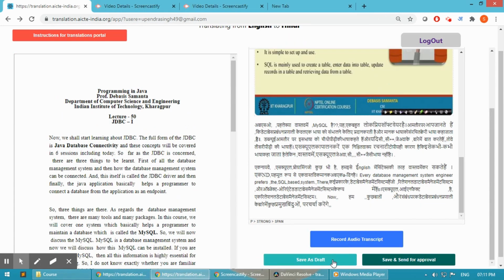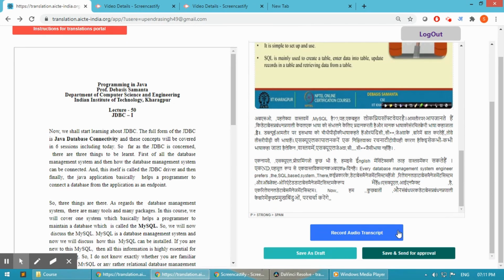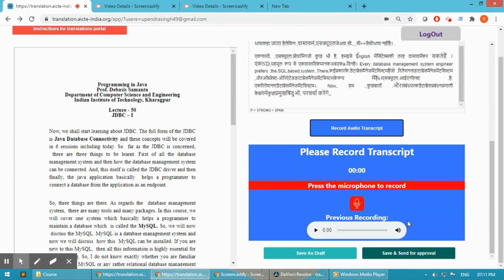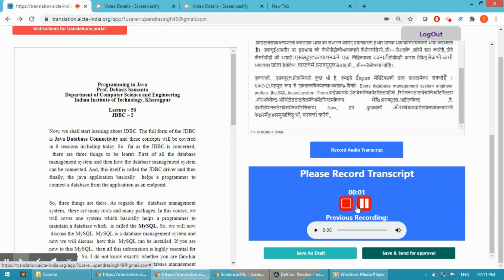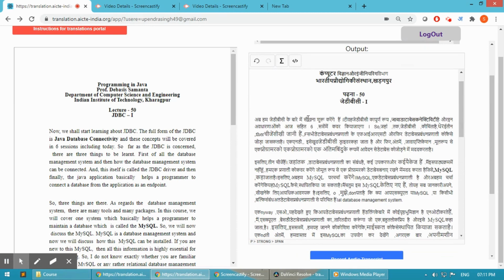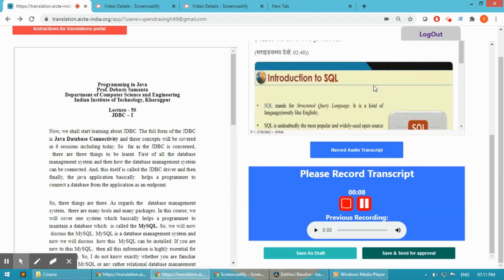Once you have completed the translation in the native language, the next step is to make the audio version of this transcript in your own voice, the verbal version of it. For that, you need to use the record transcript button. You can click the mic button here and then record your voice, reading from the start of the document to the end of the document.